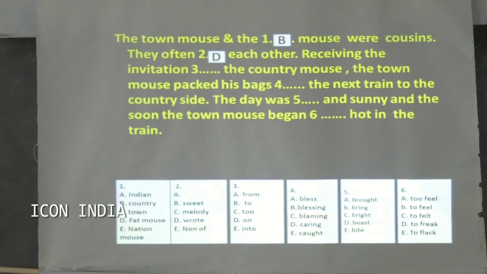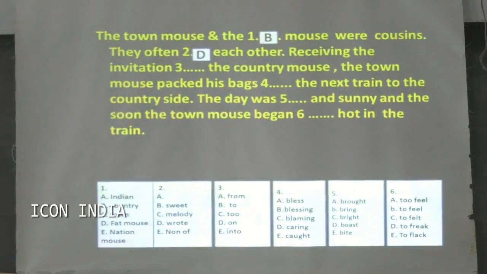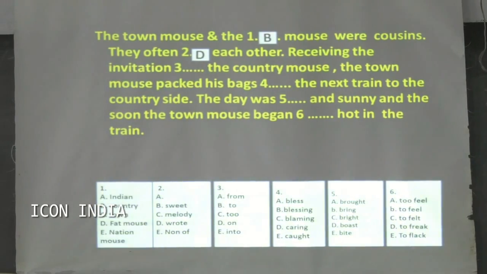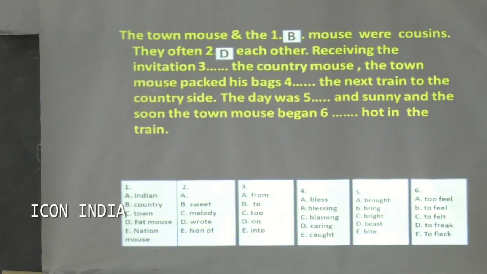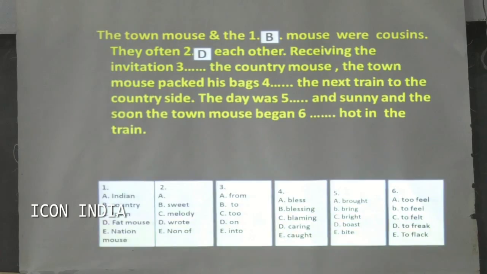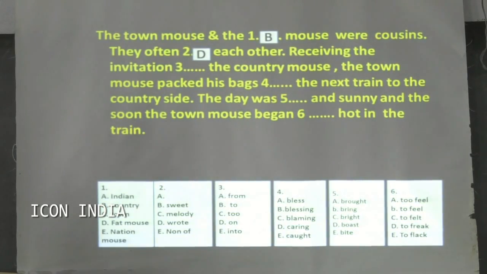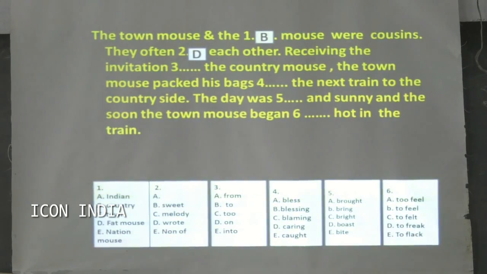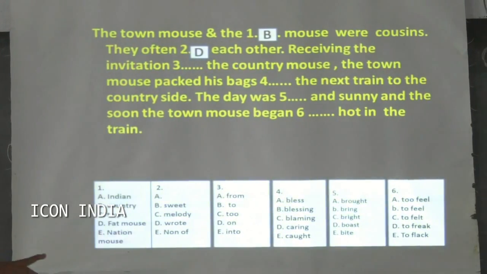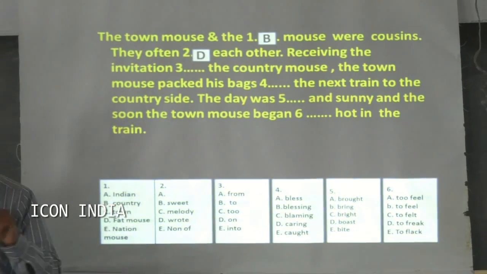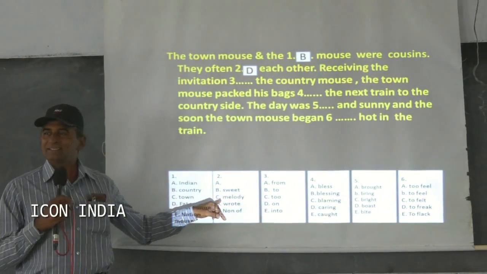Here the passage is in V2 format. You have to catch the tense form of the passage. The tense form of the passage is V2, simple past tense. So in a simple past tense passage, you can choose only simple past tense words. Write is the present form, wrote is the second form.